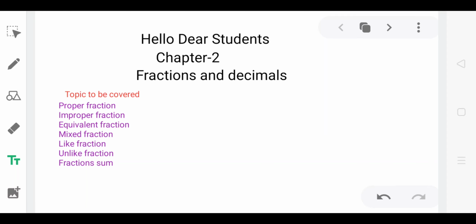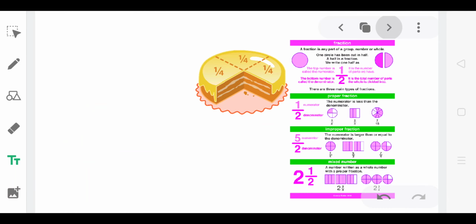What is the fraction? You already know about a fraction. Fraction is the part of any whole body, a whole number. Fraction is the part of whole things. That means this is the cake, and this one is the part of it, 1/4.